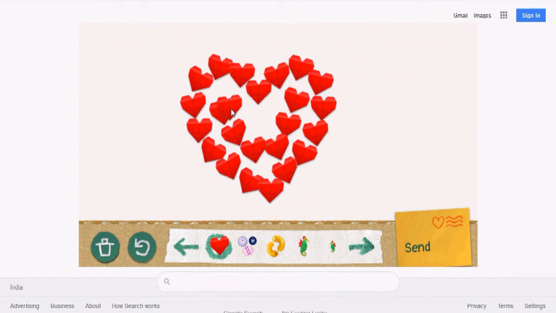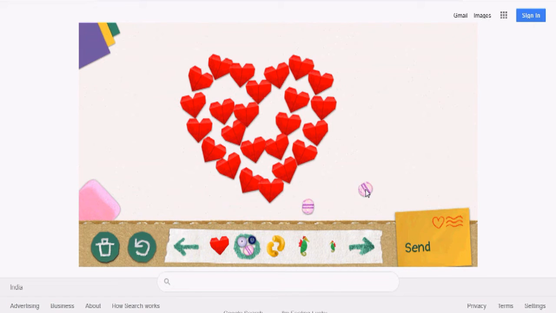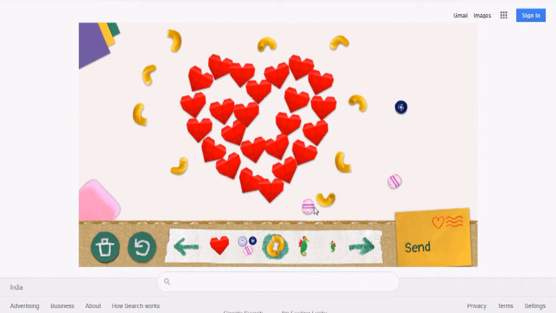So now you have seen this. How can I make this doodle? You can just make it whatever you want. There are lots of things you have seen: lots of hearts, dots, and seahorses. You just make it attractive to send to your father. There are lots of things.